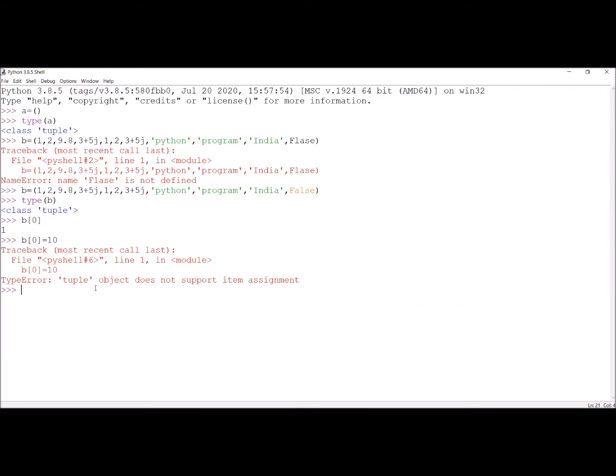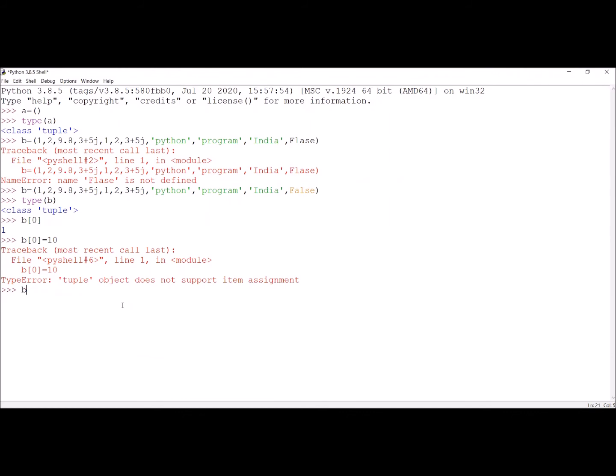So if I type B dot, as in the list, only two options are appearing. One is index and the second one is count. Append is not appearing, pop is not appearing, remove is not appearing, extend is not appearing, clear is not appearing, because we cannot clear or we cannot reverse the elements. So only two options are there in the tuple. We will discuss the two options.